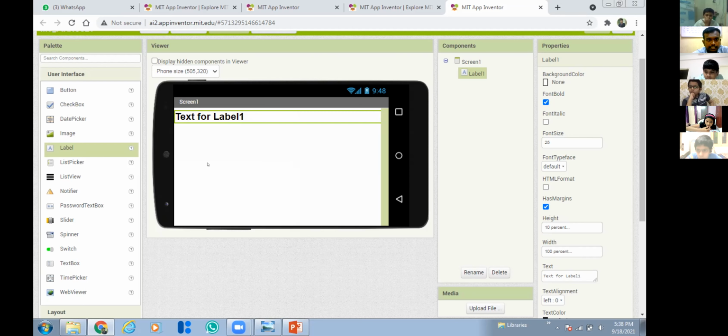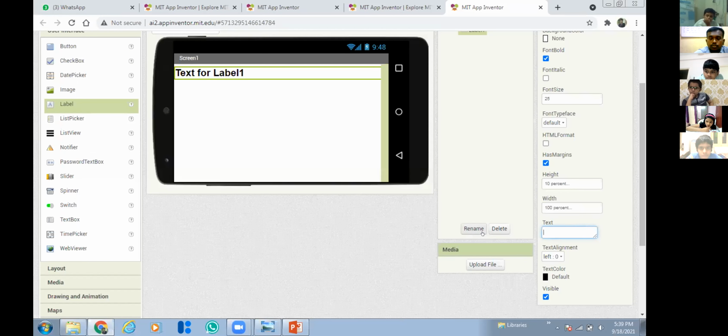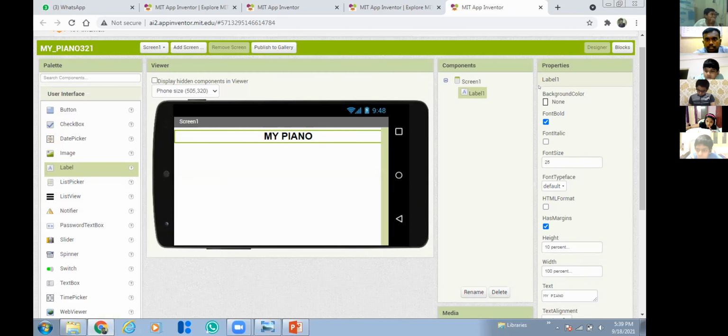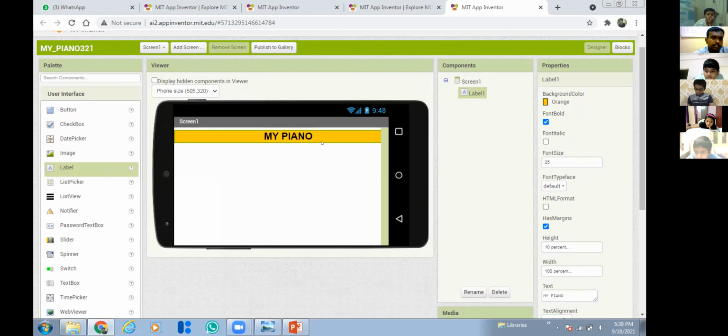So the total height is 100 and total width is 100. In that 100 I'm giving 10% for this label. Now the text is nothing but the name, the heading. So what is the heading I have to give? My piano, right? So I am giving the heading as my piano. Now see, the heading, my piano, will be shown here, and I want that my piano to be in center, right? So go to text alignment and make it as center. See, now it comes in center. And here I can set any background color. So I'm choosing the background color to be orange, so it will look like this.